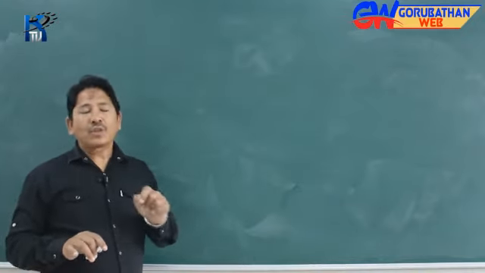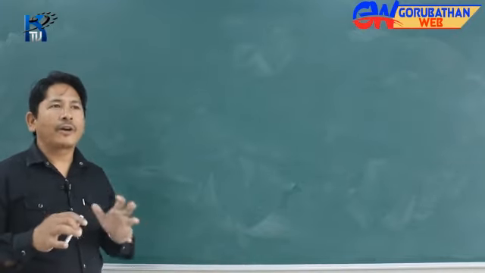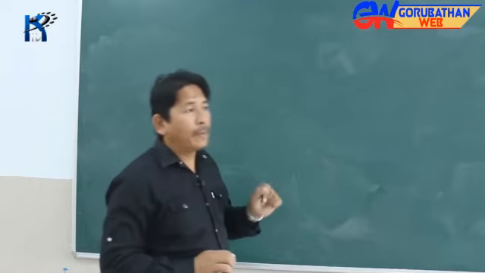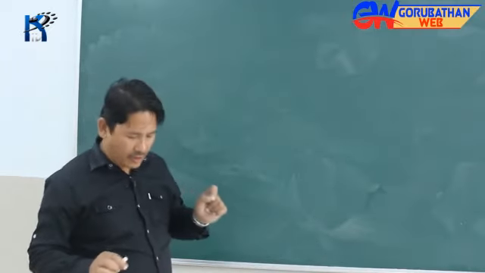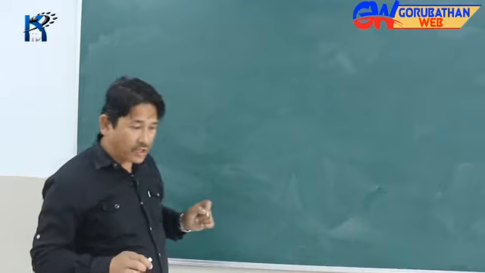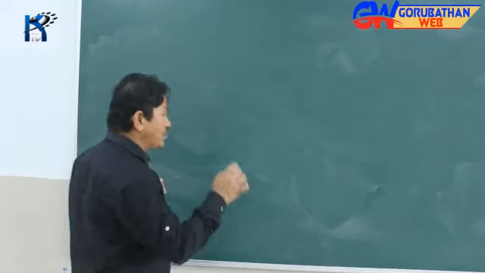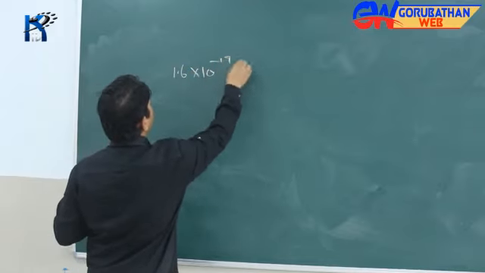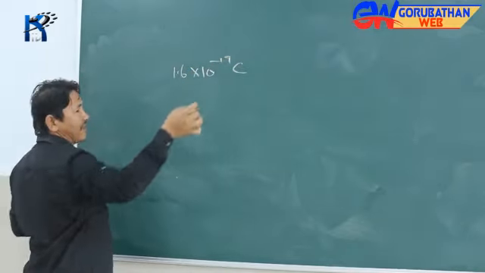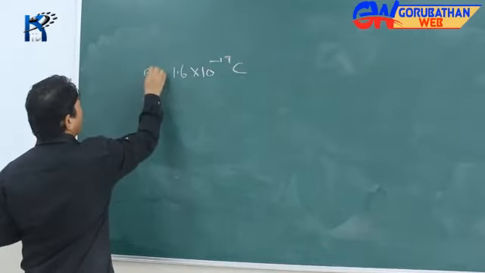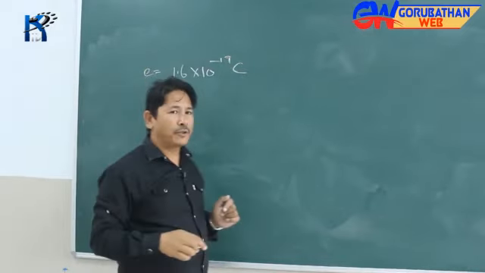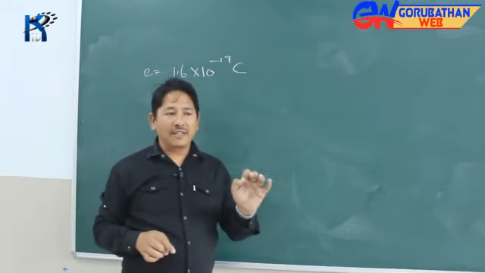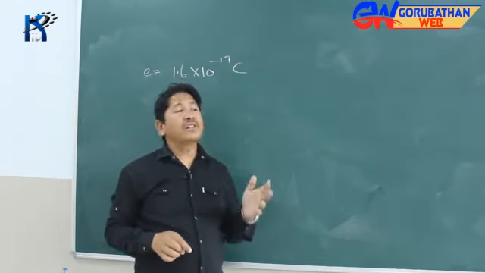Electrons are mostly responsible for the charge in a particular body. So when I talk about electrons, there is a topic called quantization of charge. Now what do you mean by quantization of charge? We all know the charge of an electron is 1.6 × 10^-19 coulomb. Coulomb happens to be the SI unit of electric charge. e = 1.6 × 10^-19 C. This is a very interesting fact about the charge of an electron. So what is interesting about this?